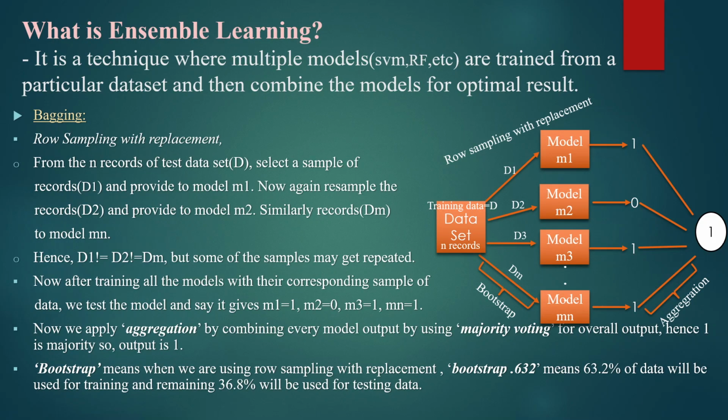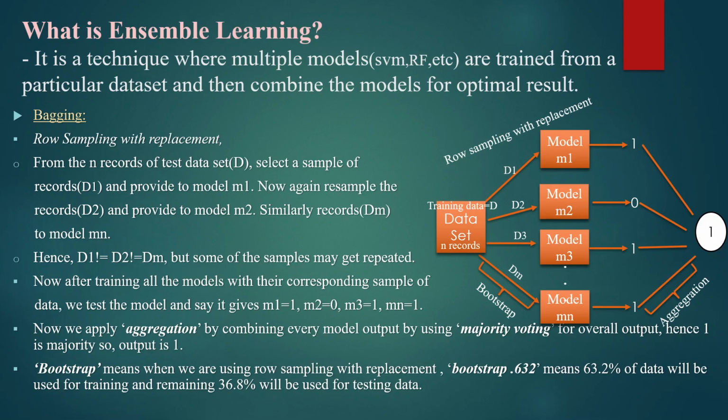So what is ensemble learning? Ensemble learning is a technique where multiple models such as SVM, random forest, etc. are trained from a particular dataset and then combined for an optimal result. So let's understand the concept of bagging.